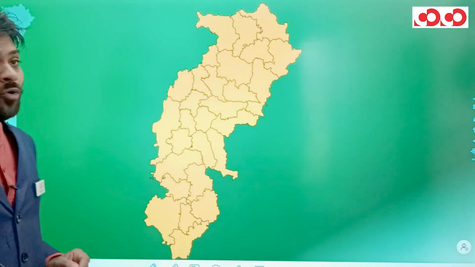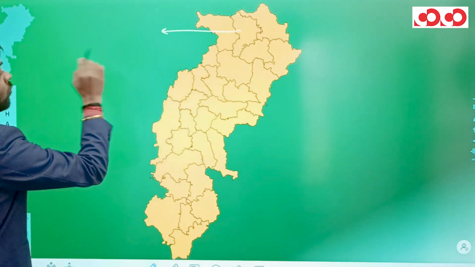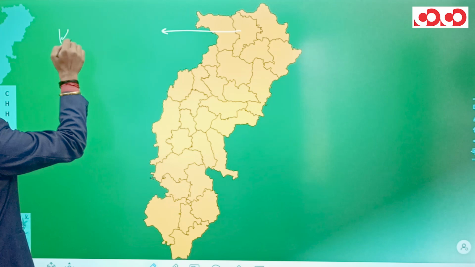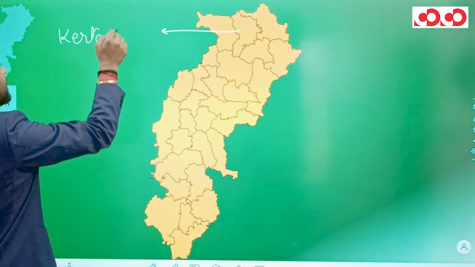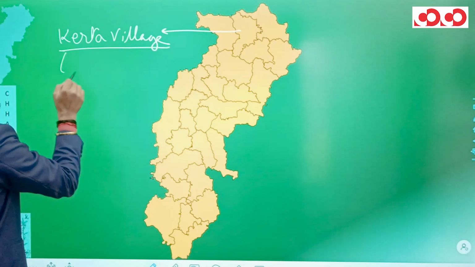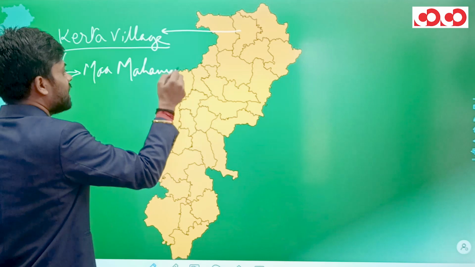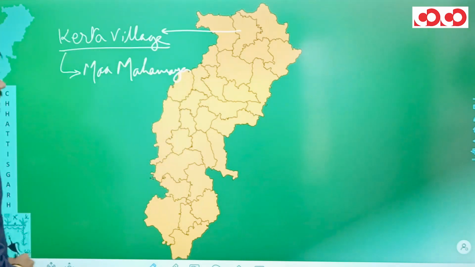Now looking at the cooperative sugar factories of Chhattisgarh, we have one cooperative sugar factory in the Kerta village of Surajpur district, and the name is Maya Cooperative Sugar Factory.